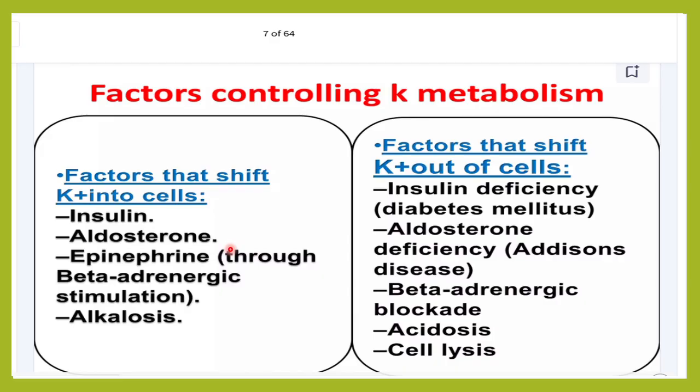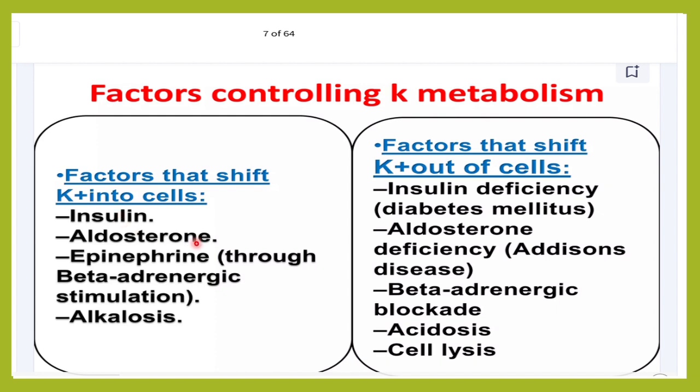So there are few factors which help in the potassium entry, or it will push the potassium inside the cell, and there are few factors which will push the potassium outside the cell. This is important for us to know the causes of hypokalemia, hyperkalemia, increased excretion of potassium in the urine, decreased excretion of potassium in the urine. For example, insulin pushes the potassium inside the cell. Insulin also pushes the glucose inside the cell. It pushes potassium, it pushes the phosphates, it pushes the amino acid and glucose and fatty acid inside the cell.